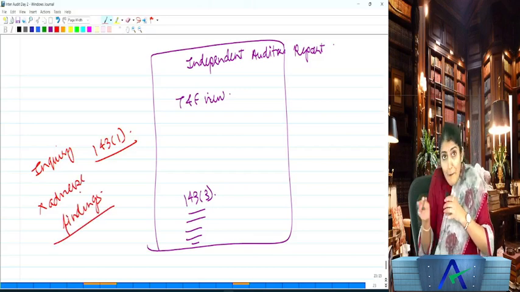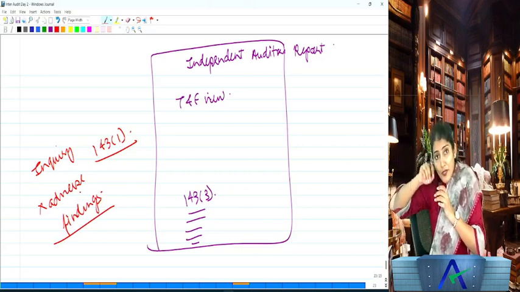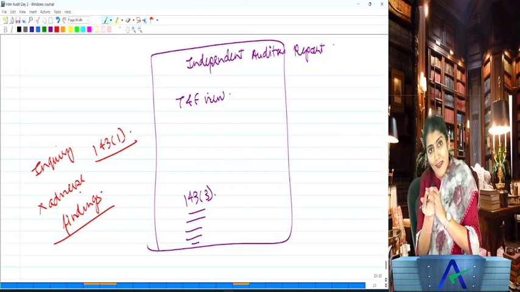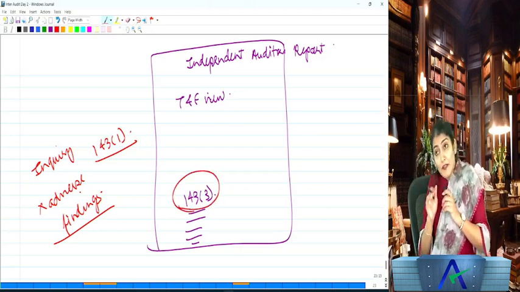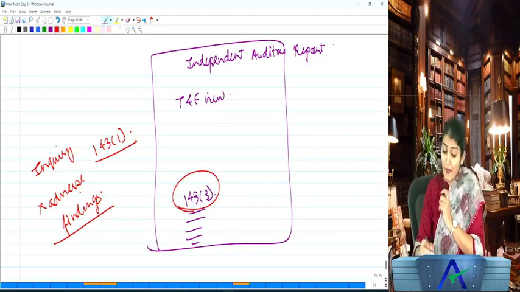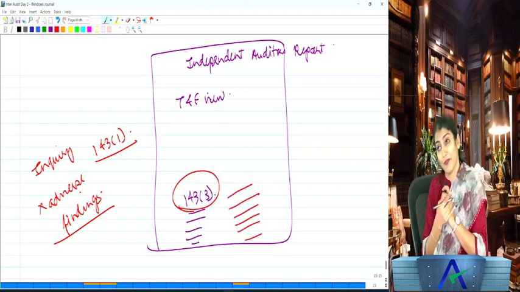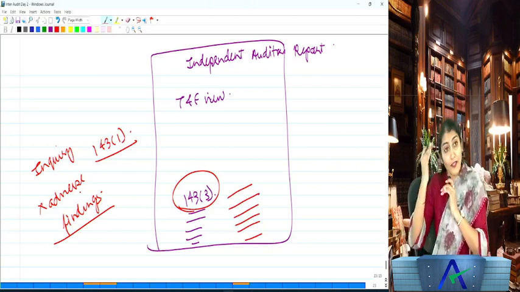Because on the matters of inquiry, you need to mention them in your audit report only if you have an adverse finding. But for 143(3), whether you have an adverse finding or you don't have an adverse finding, you always need to report. You understand the difference, 143(1) and 143(3)?